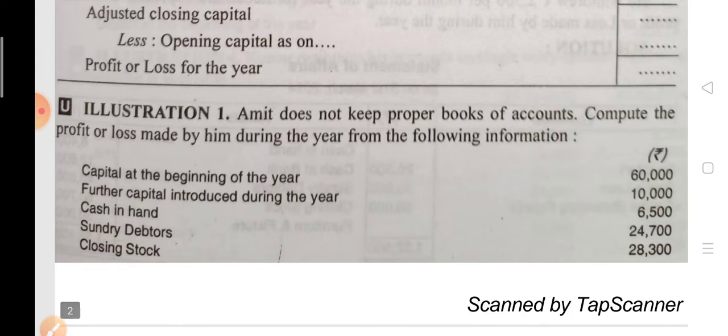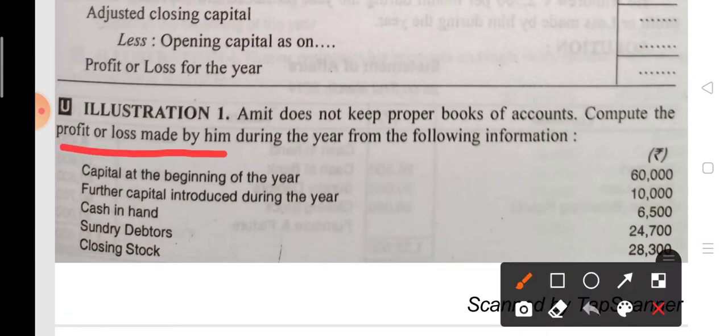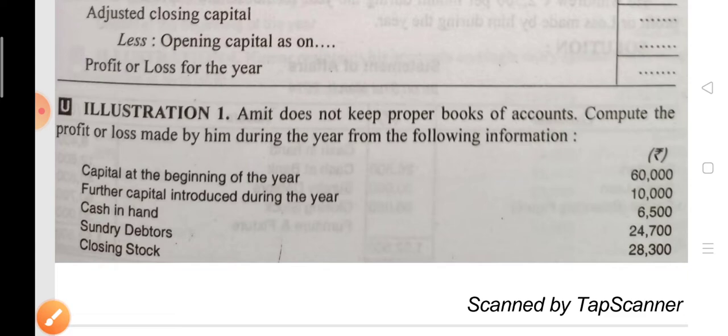Now see, this is question number 1. Amit does not keep proper books of account, it means incomplete record. Now you have to compute the profit or loss made by him during the year. These are the information. Here capital in the beginning means opening capital is given. Further, capital introduced means additional capital is given. Cash in hand, debtors and closing stock are given. Now you have to find out profit or loss.